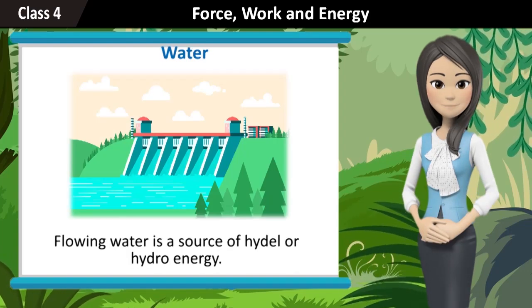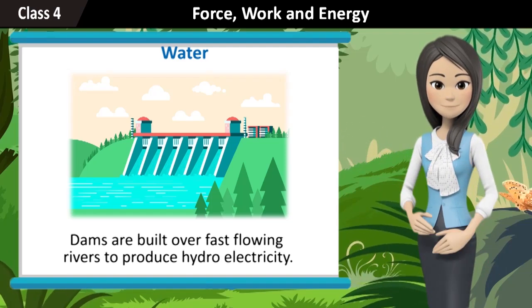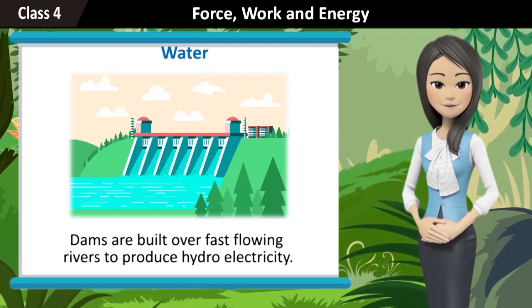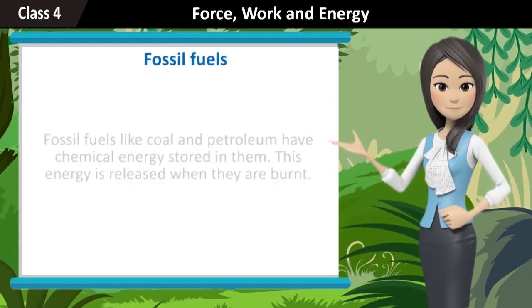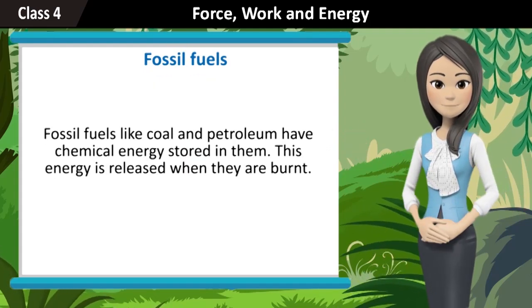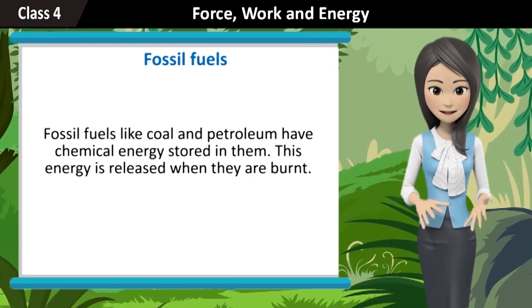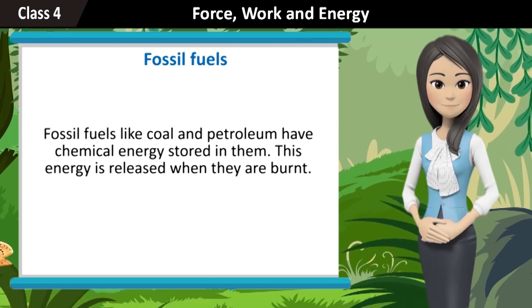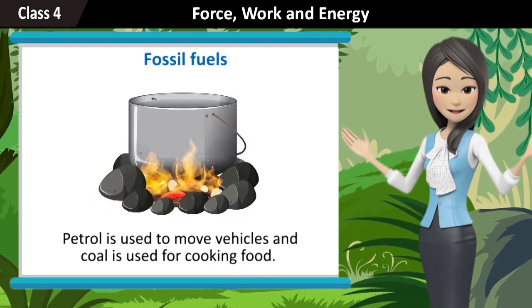Water. Flowing water is a source of tidal or hydro energy. Dams are built over fast flowing rivers to produce hydroelectricity. Fossil fuels. Fossil fuels like coal and petroleum have chemical energy stored in them. This energy is released when they are burnt. Petrol is used to move vehicles and coal is used for cooking food.